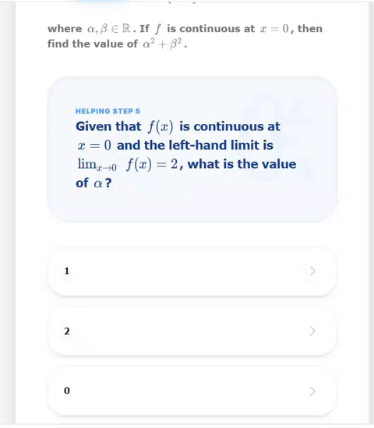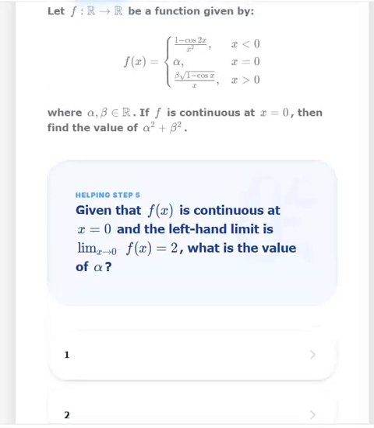So we are able to solve this problem through the helping questions. And in the helping questions, we have seen that we should either know all the trigonometric formulas, or know how to calculate the limits when x approaches 0 minus and x approaches 0 plus. We should also know the formulas of limits, like sin x by x as x approaches 0 is 1. Unless we are very thorough on these 3-4 concepts, we will not be able to solve it. You should evaluate which concept is weak and solve a few questions, not 100 questions, say 4-5 questions of that concept, so that you do not forget it again.